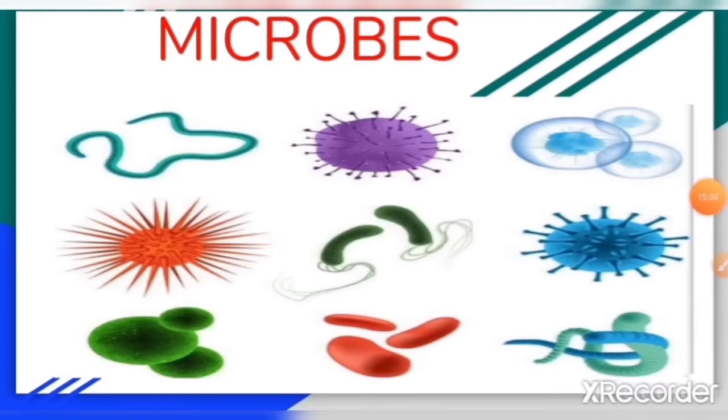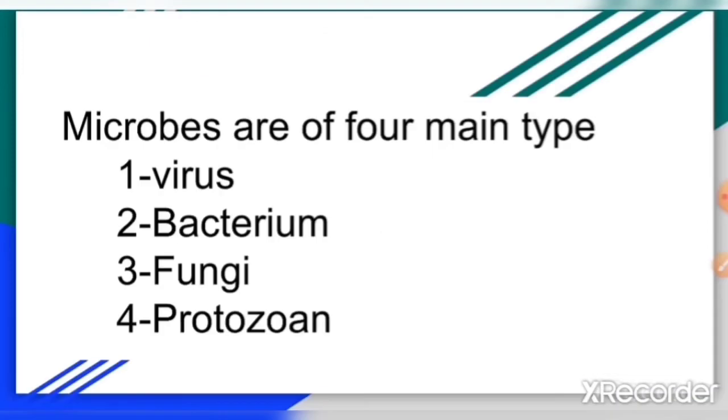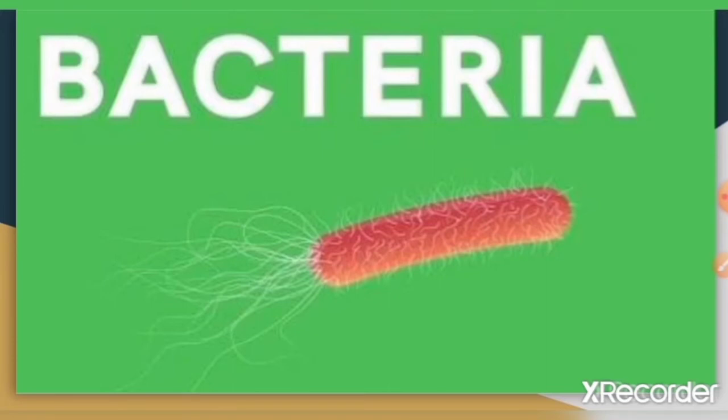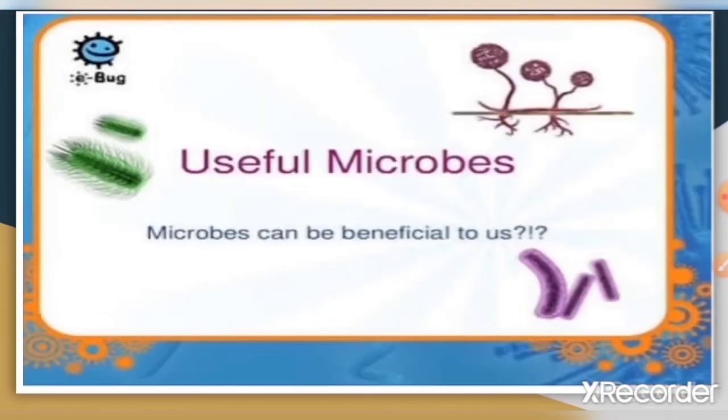Microbes are very small living things that cannot be seen with the naked eyes. They can be seen only with the help of an instrument called microscope. There are main 4 types of microbes like virus, bacteria, fungus and protozoa.